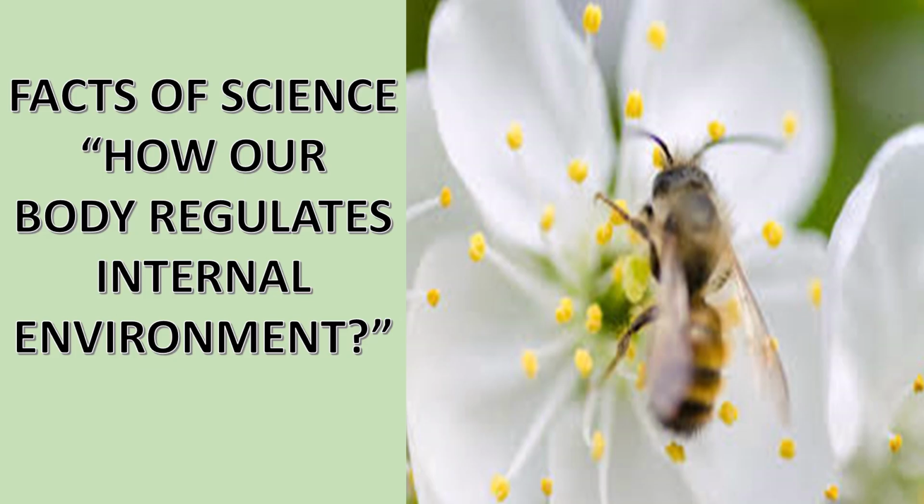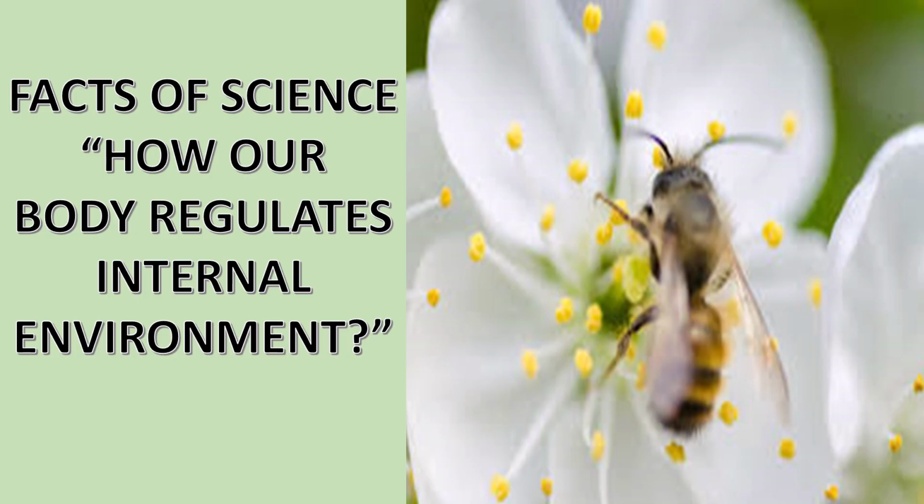Friends, in this video, I will tell you how our body regulates its internal environment. You know that our body is made of many cells. When cells combine, they form tissues. When tissues combine, they form organs. When organs combine, they form systems. And when systems combine, they form the human body.